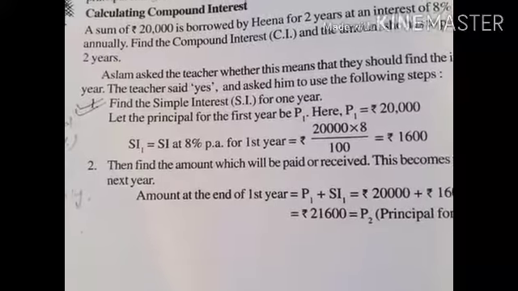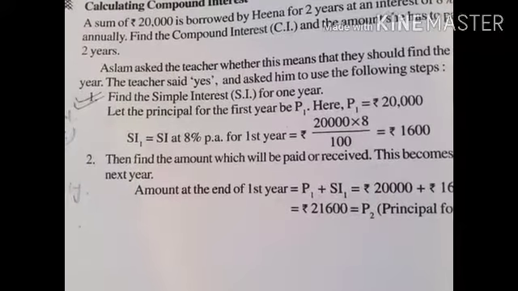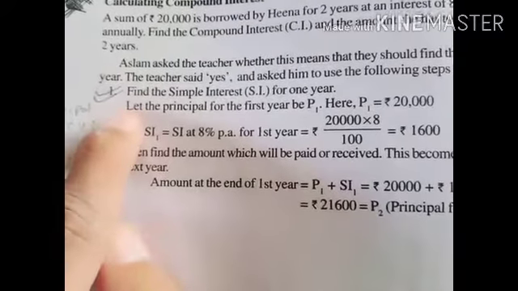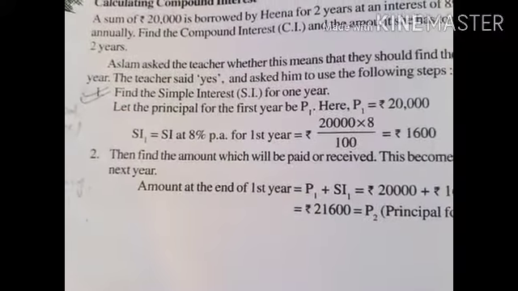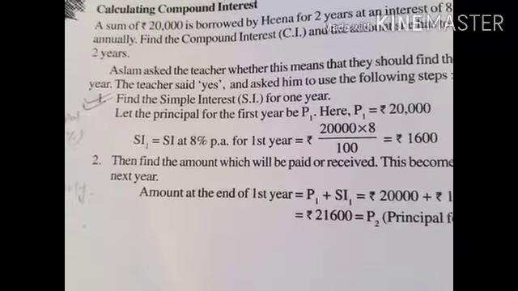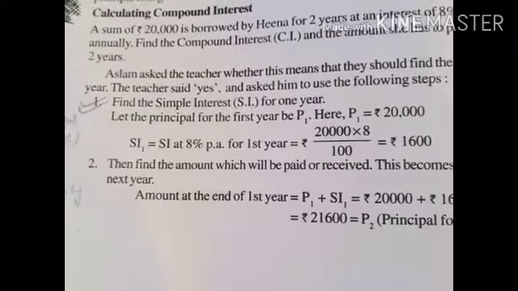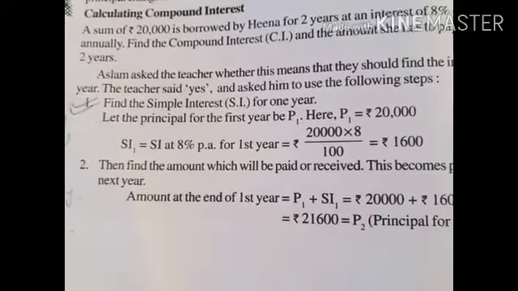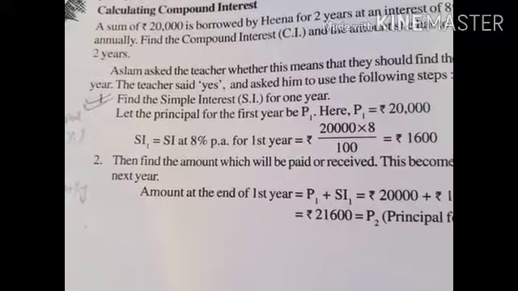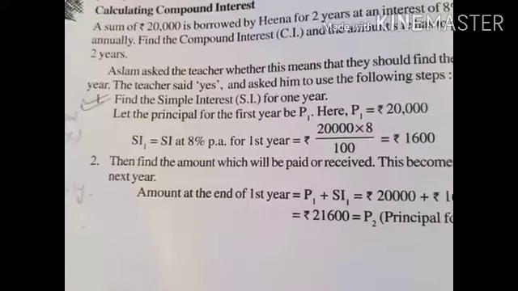Let's see from here how to find the simple interest for 1 year. Here it is given that the principal for the 1st year, P1, is 20,000 rupees. So we have to find the simple interest.